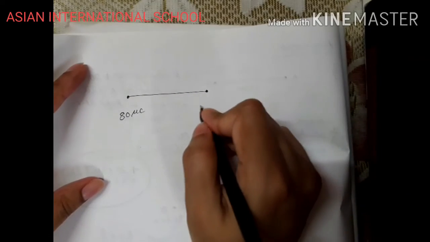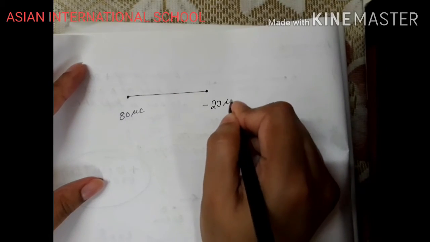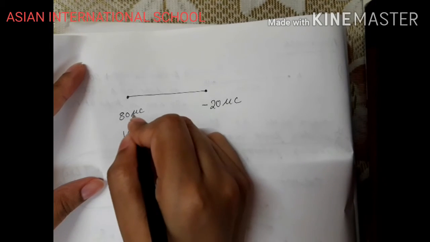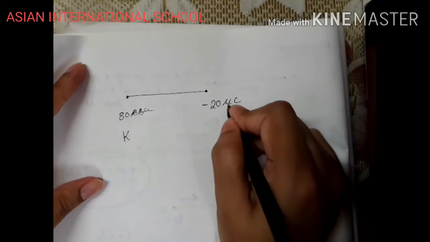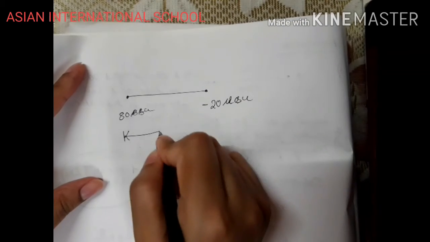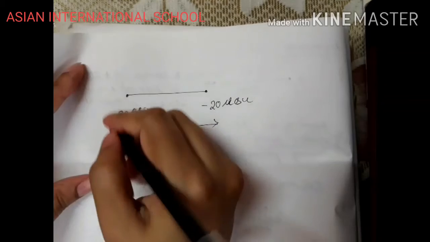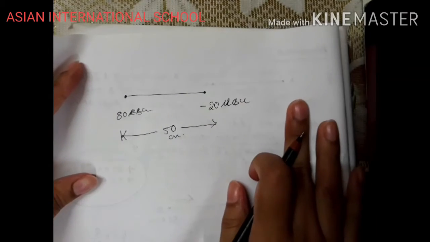Yes, another charge is negative, minus 20 microcoulomb. Okay, or I can take it in ESU as before, and the distance between them is 50 centimeter. Right, this is positive, this is negative.